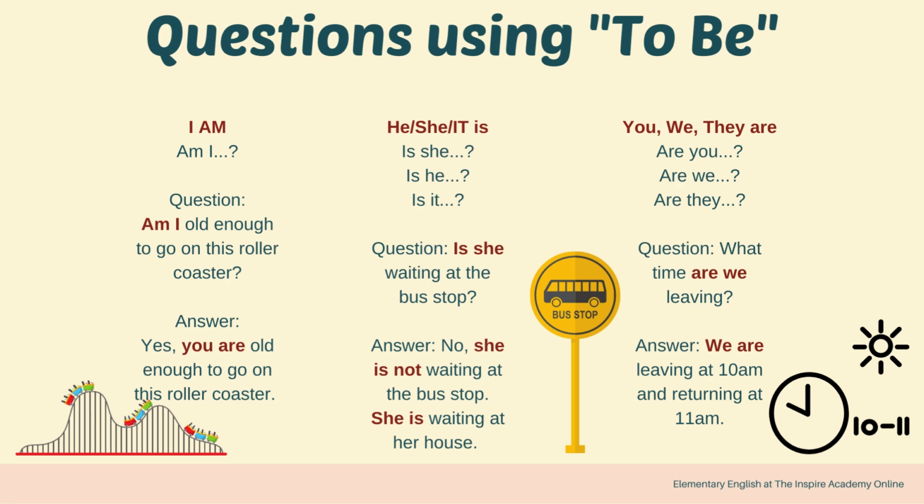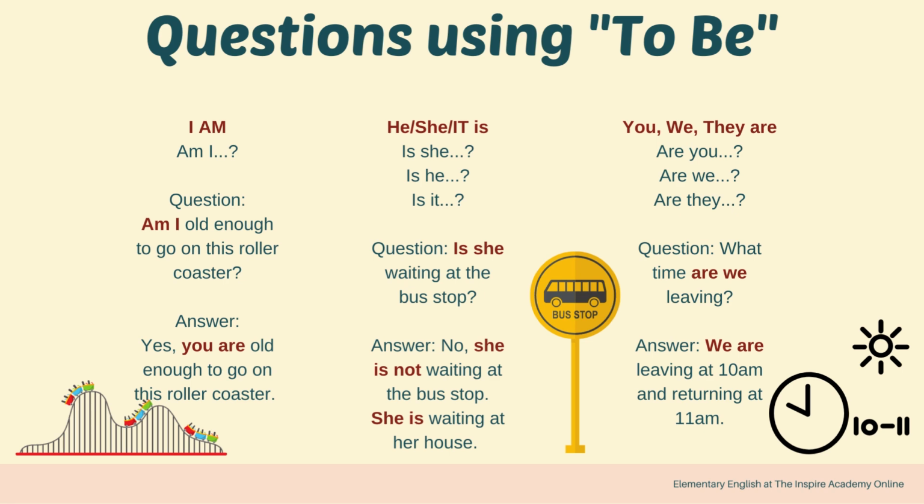The question, is she waiting at the bus stop? The answer is no. She is not waiting at the bus stop. She is waiting at her house. When you ask a question, you say, is she? When you answer the question, she is. You just flip it around.